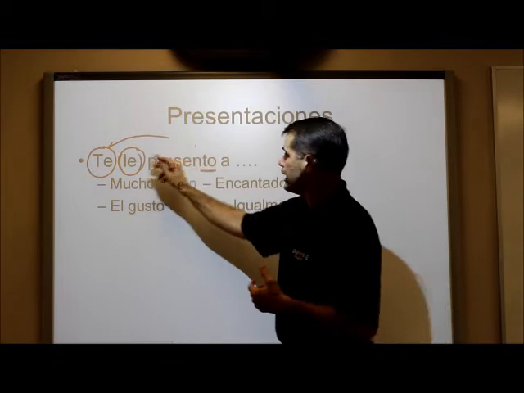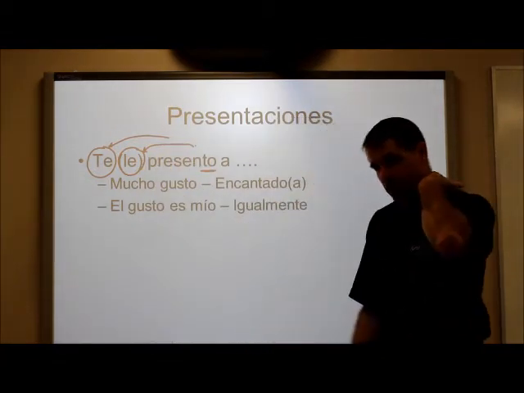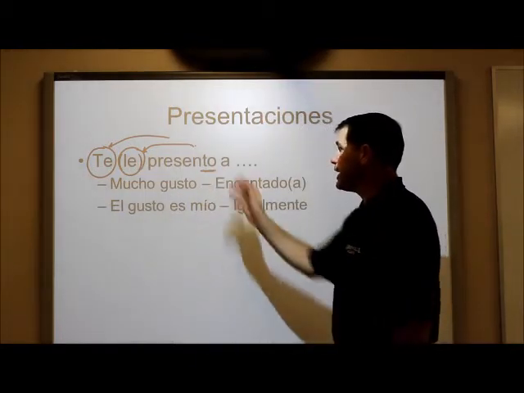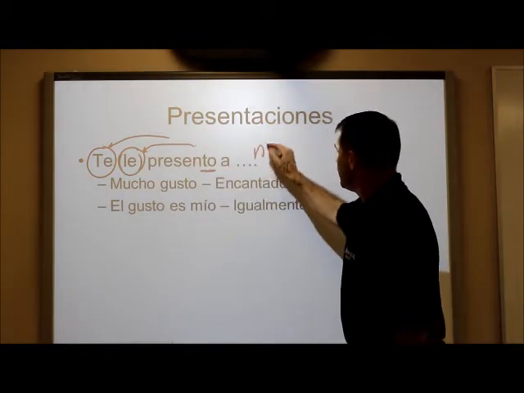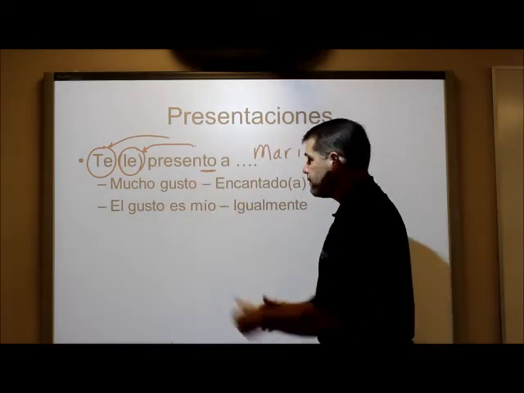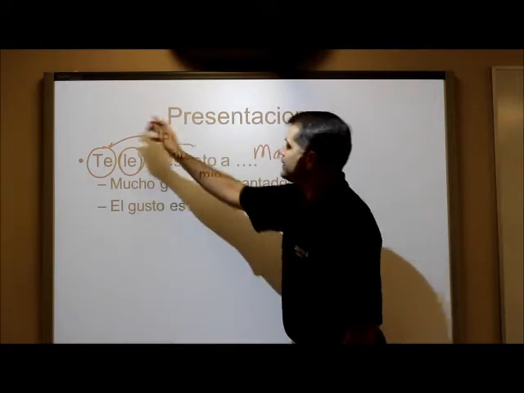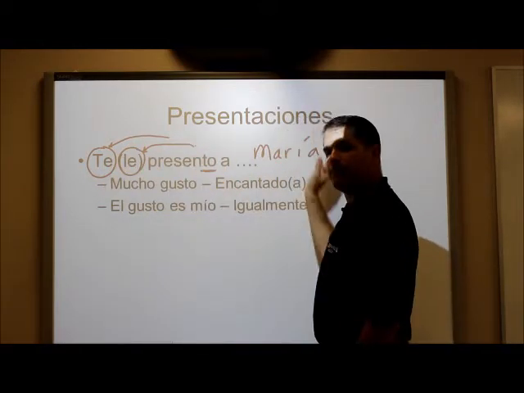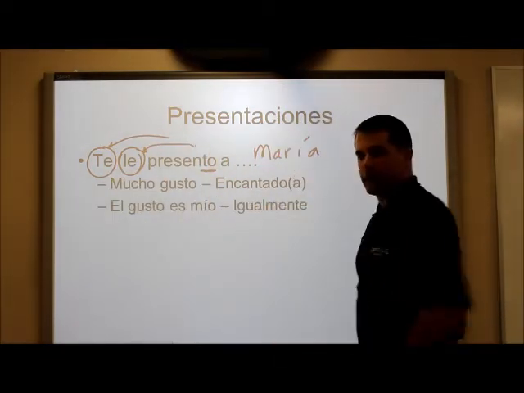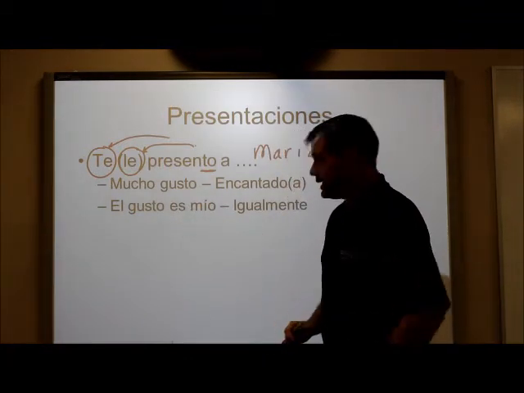Or le still means you, I present you, but now it's that usted form. It's a pronoun for usted there. So, te presento a Maria, for example. So what we're saying is, presento, I present, te presento a Maria. I present you, or I introduce you to Maria. Te presento a Maria. Le presento a Maria.